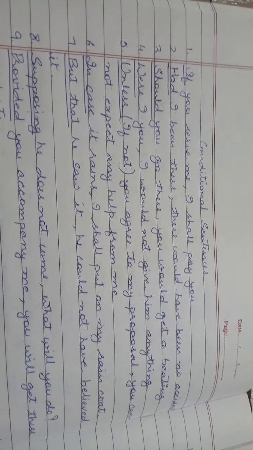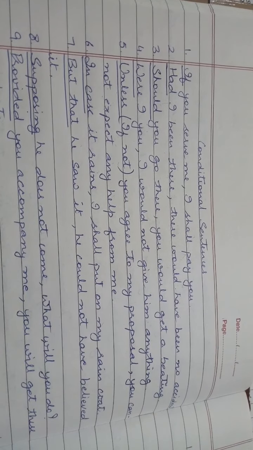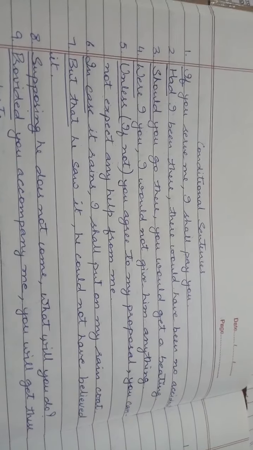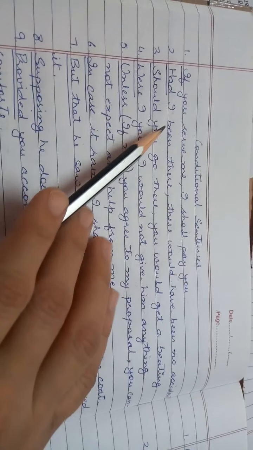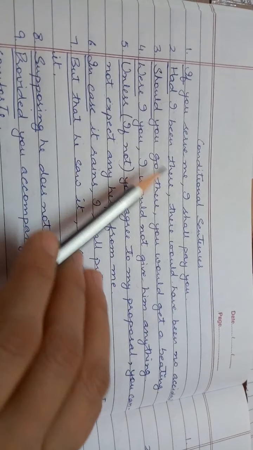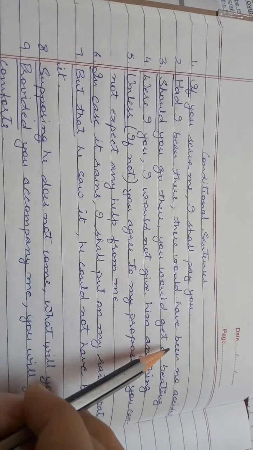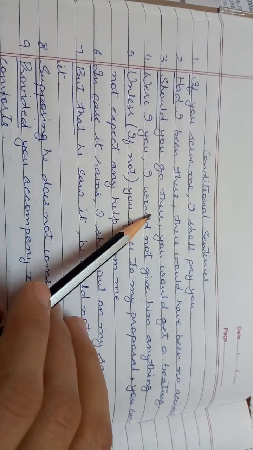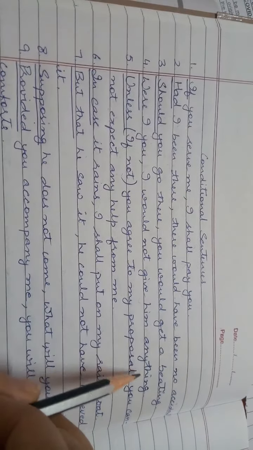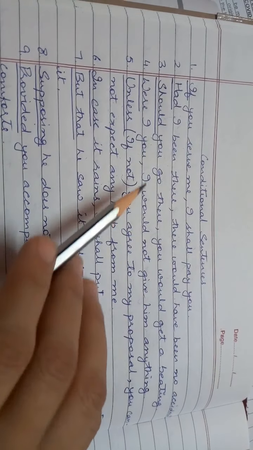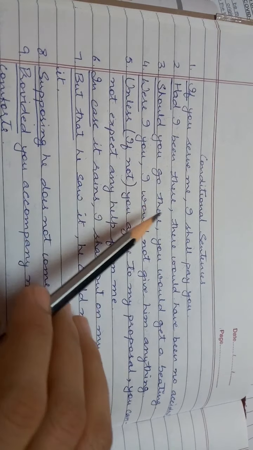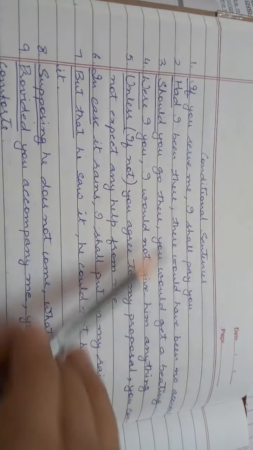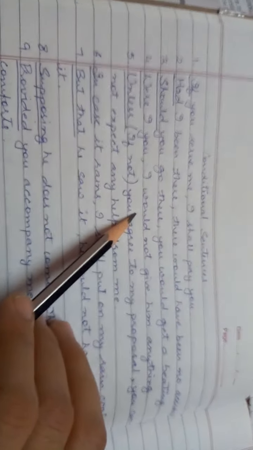Next one, had I been there, there would have been no accident. What we are saying is, if I had been there, there would have been no accident. Then we come to the third one. Should you go there, you would get a beating. What we are saying is, if you go there, you will get a beating. Should you go there, right?